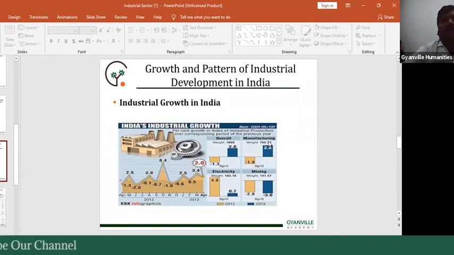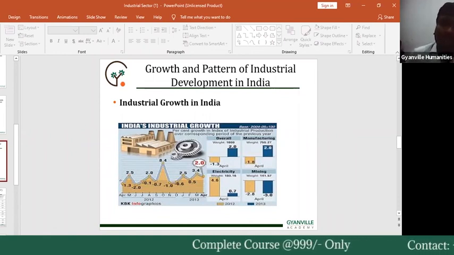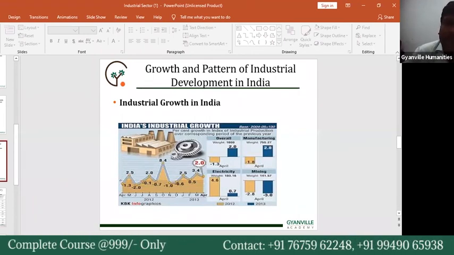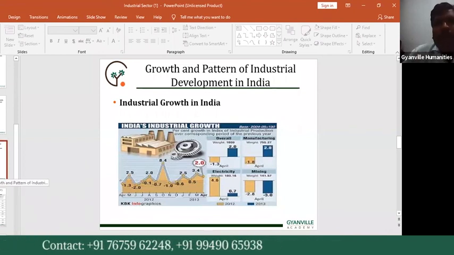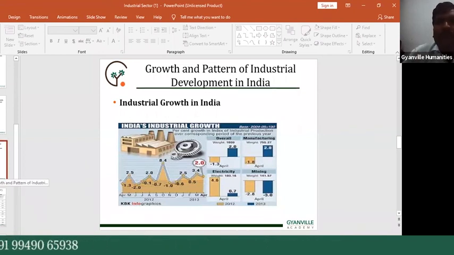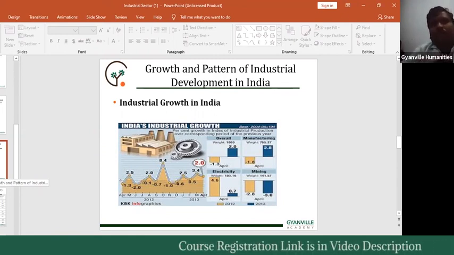This is the growth and pattern of industrial development in India. This is knowledge based information, and all of it is very important. Why was Indian industrial growth very low? These are all the reasons.